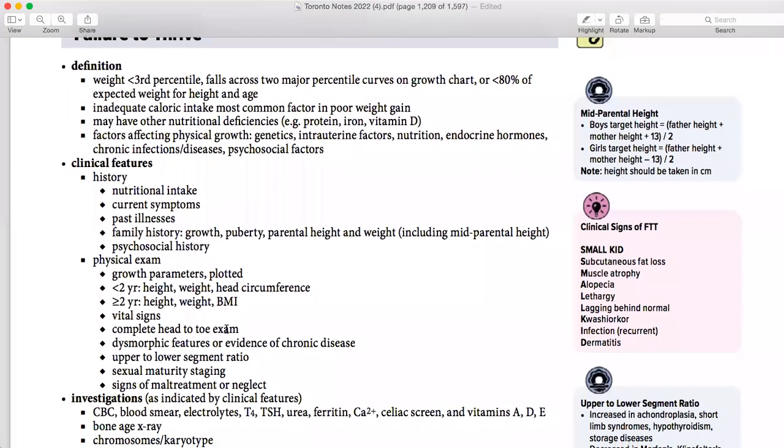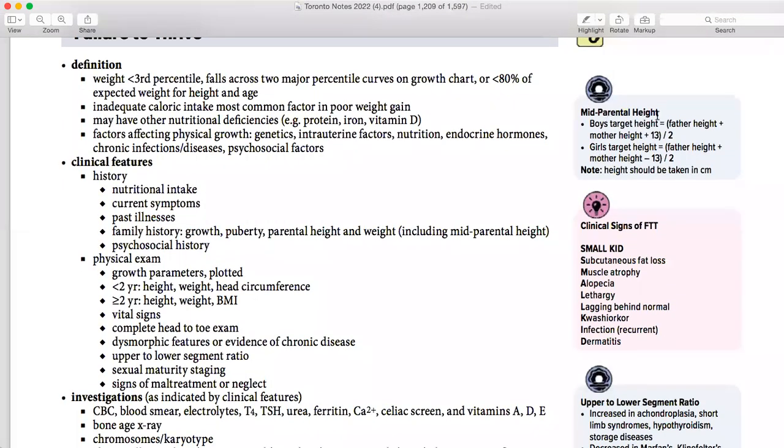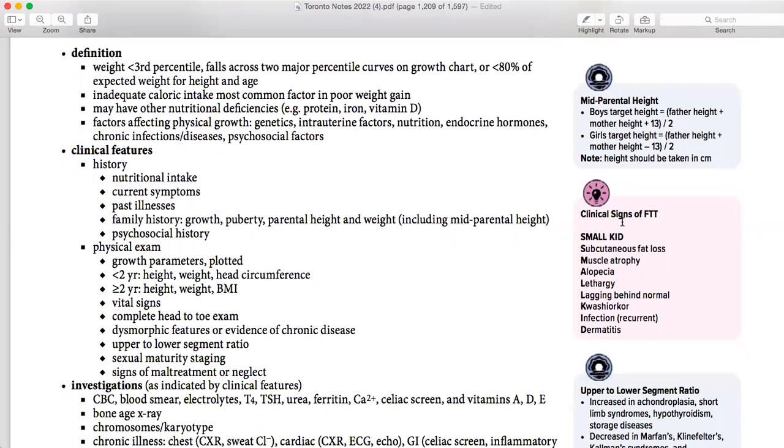Then comes the mid-parental height. Mid-parental height is basically the target height. For boys, how you are going to do it is mother plus father plus 13, divided by 2. For girls, mother plus father, but minus 13, divided by 2. So you can remember this formula. Then clinical signs: small kid, loss of subcutaneous fat, muscle atrophy. All the features are written here, but if you can remember this one, this is good enough.